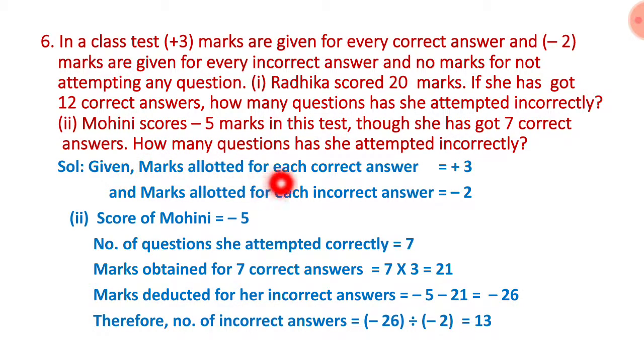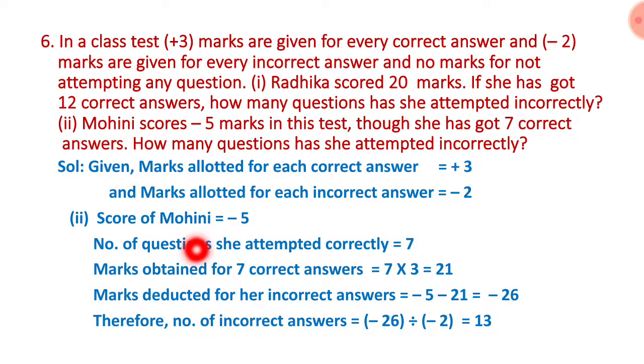Given marks allotted for each correct answer is plus 3, marks allotted for each incorrect answer is equal to minus 2. There will be no change here. Score of Mohini is minus 5. Number of questions she attempted correctly is equal to 7. Okay, 7 correct answers, children, for that reason.